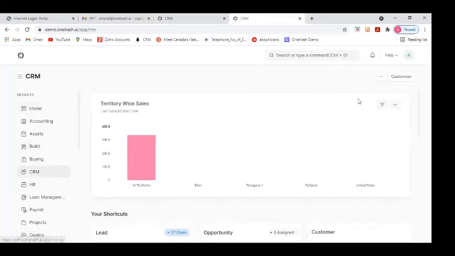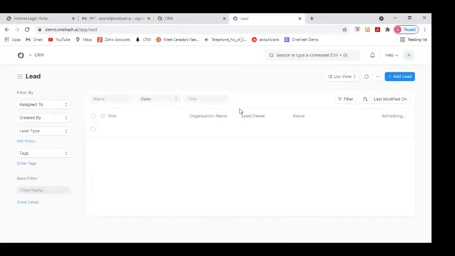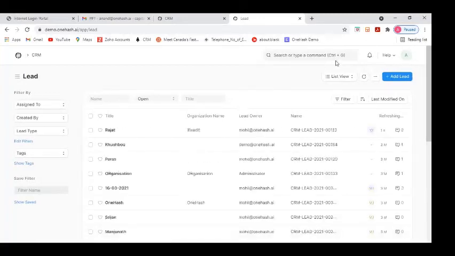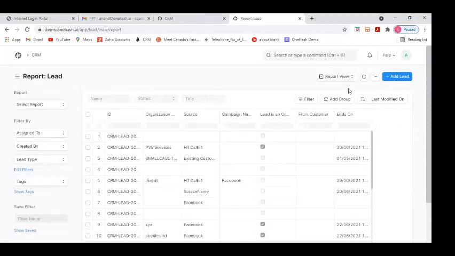Other than that, in the CRM, you can have various campaigns. You can create email campaigns and drip campaigns. In the lead form and all the forms, we have various views like the list view and the report view. In the report, you can export it into an Excel sheet. And these columns are also highly customizable. If you wish to remove any column, you can remove it, and if you want to add new columns, you can add them as well.